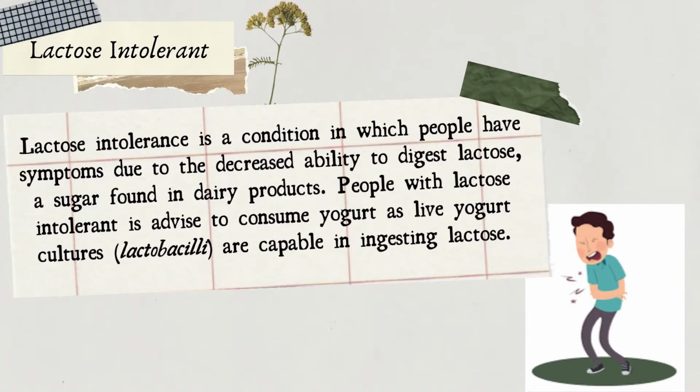There are a few people who cannot consume dairy products such as milk because they have lactose intolerance issues. Lactose intolerance is a condition in which people have symptoms due to a decreased ability to digest lactose, which is a sugar found in dairy products. It is advisable for these people to consume yogurt, as yogurt has live bacteria that can help break down the lactose, so the body of those lactose intolerant people doesn't have to digest the lactose by itself.